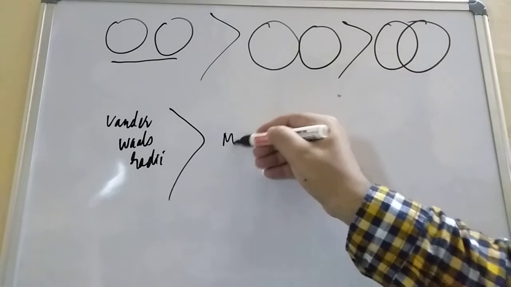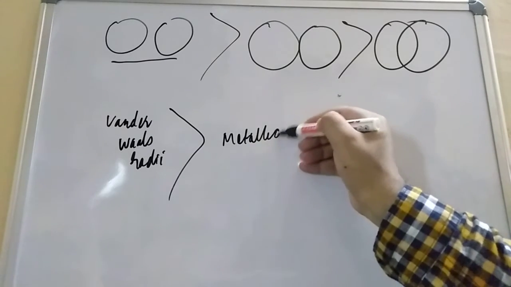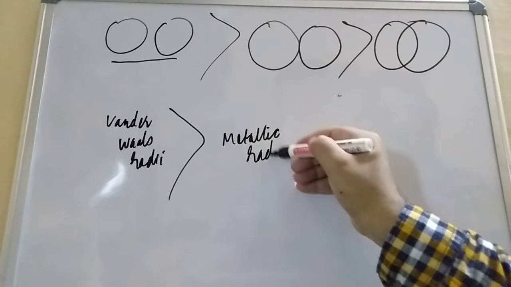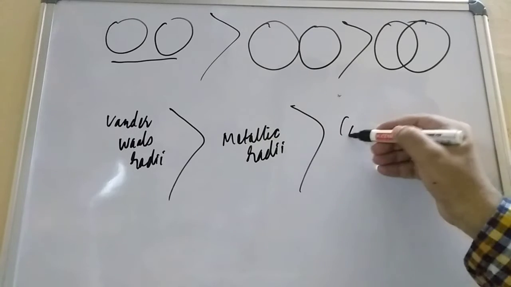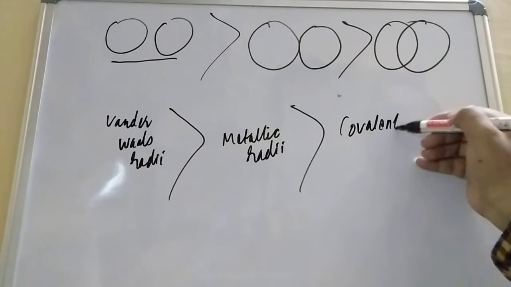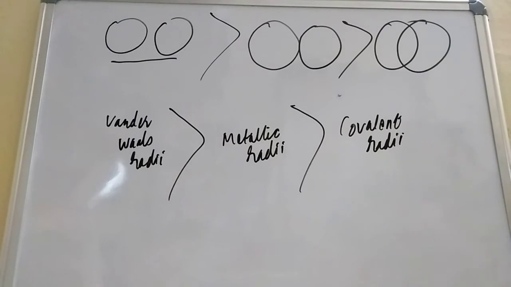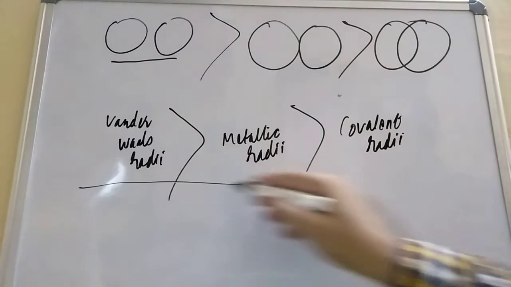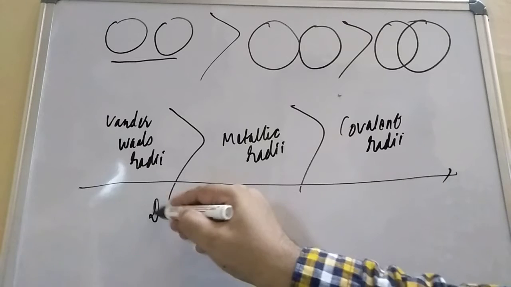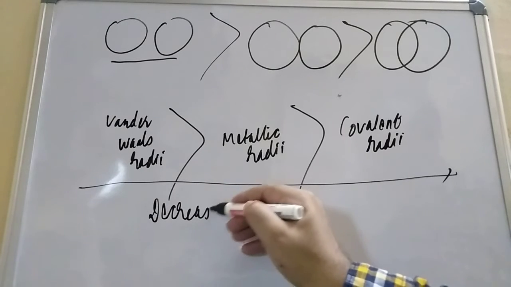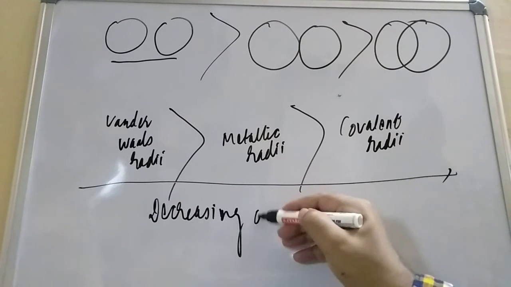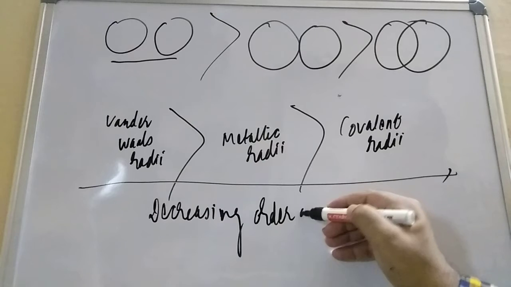Then what comes next, students? Metallic radii. And finally, covalent radii. The last one is covalent radii. This you can also call covalent radii or atomic radii. So this is the decreasing order of radii.